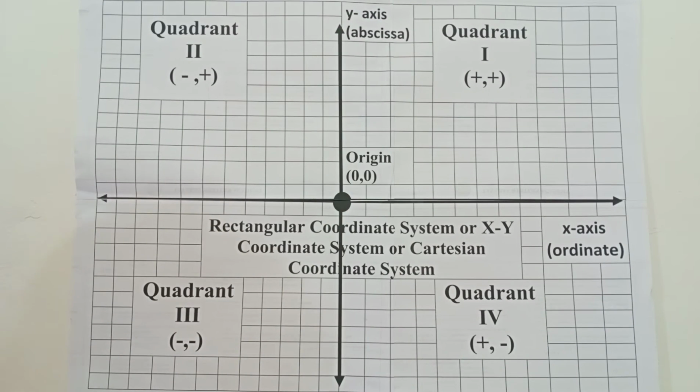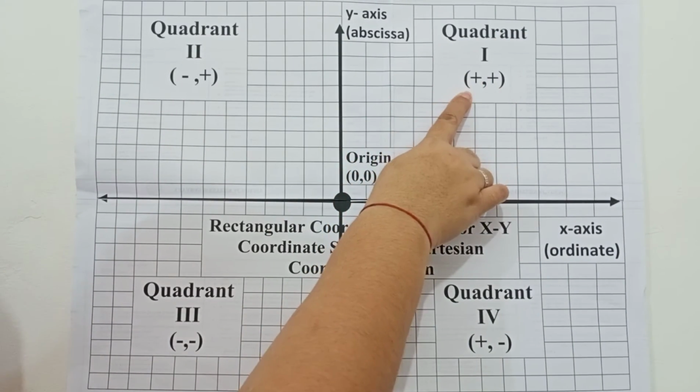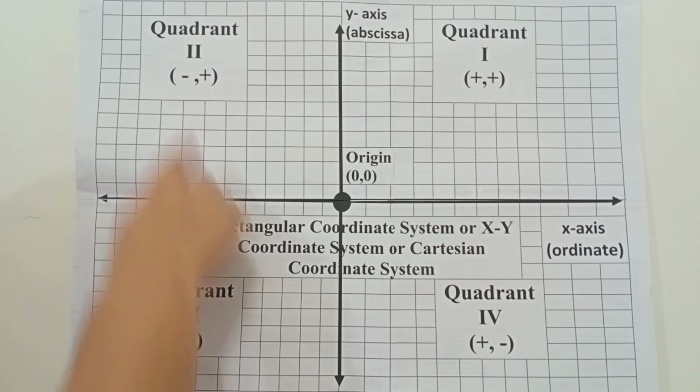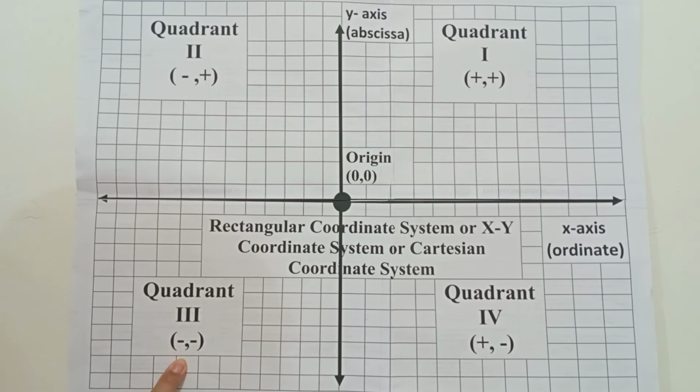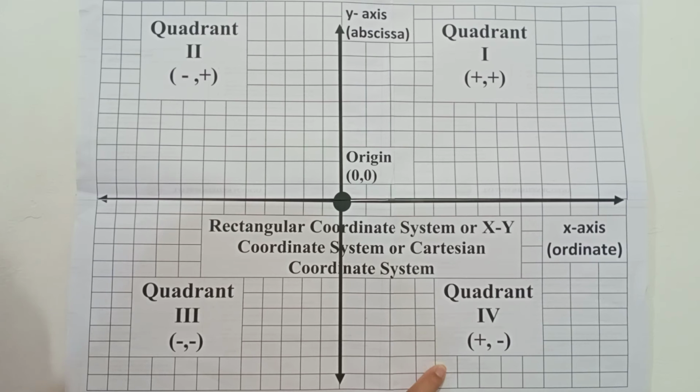So we have here the four quadrants. This is quadrant 1, wherein the points that lie are positive, positive. Quadrant 2, wherein the points that lie are negative, positive. Quadrant 3, wherein the points that lie are negative, negative. And this is quadrant 4, wherein the points that lie are positive and negative.